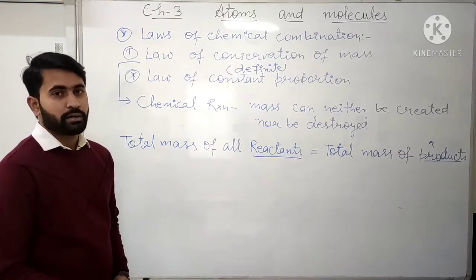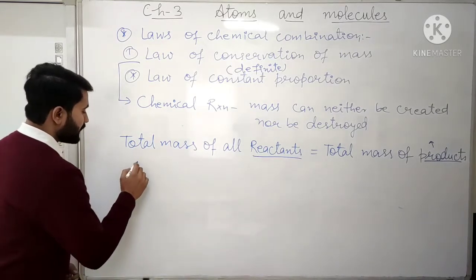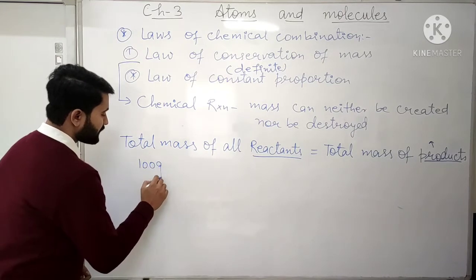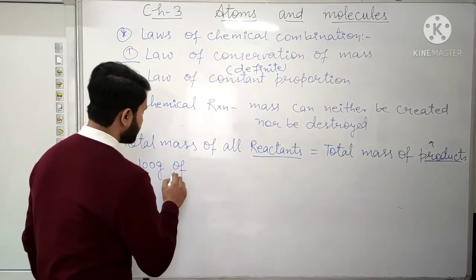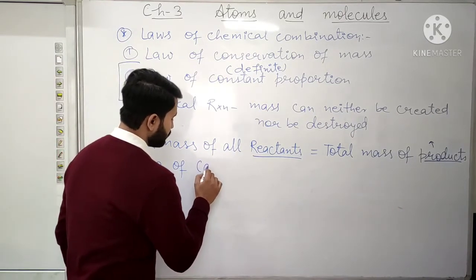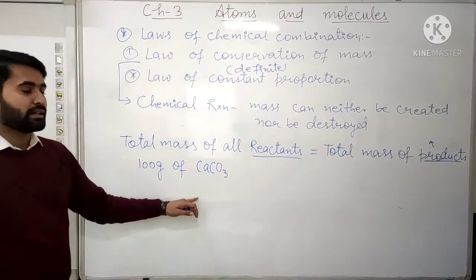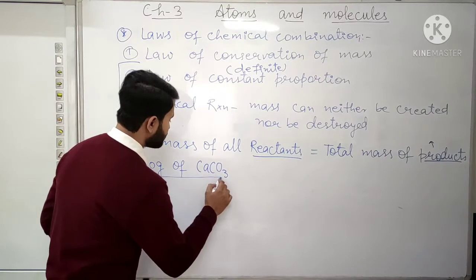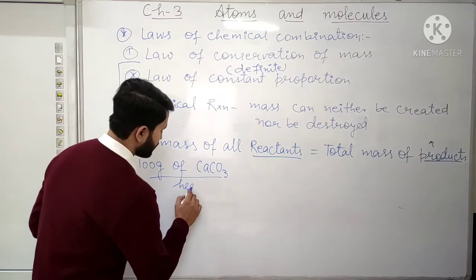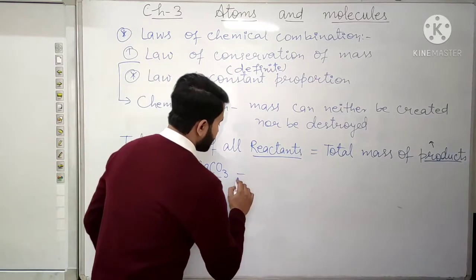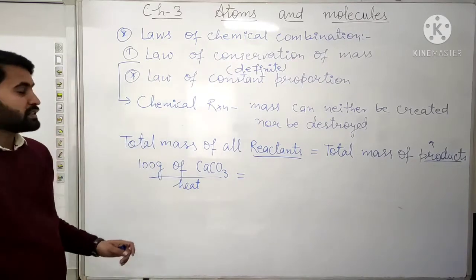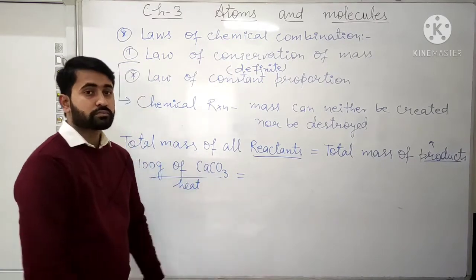Now, for example, if we take 100 grams of calcium carbonate and we heat it, it will get decomposed, which means it will get broken.